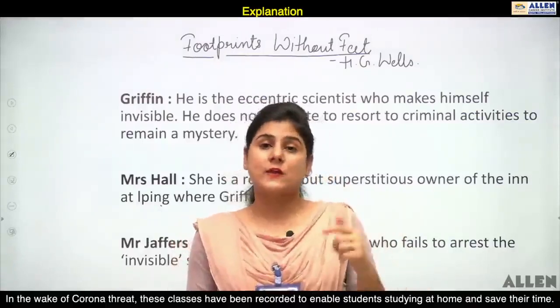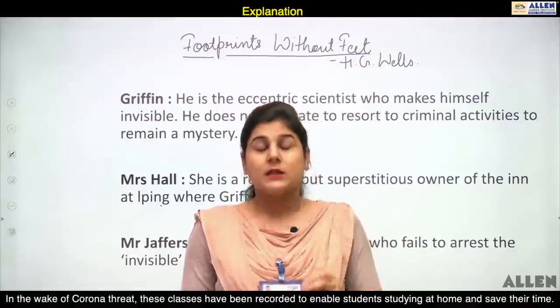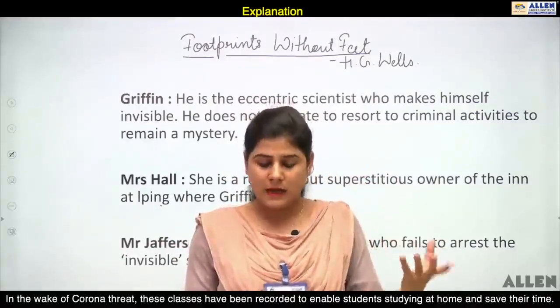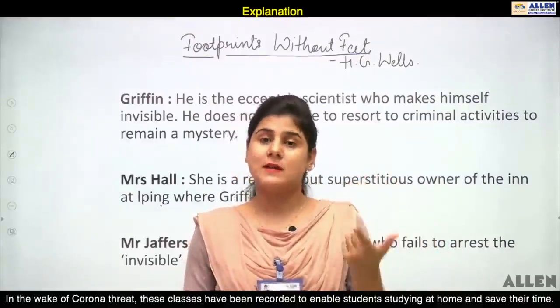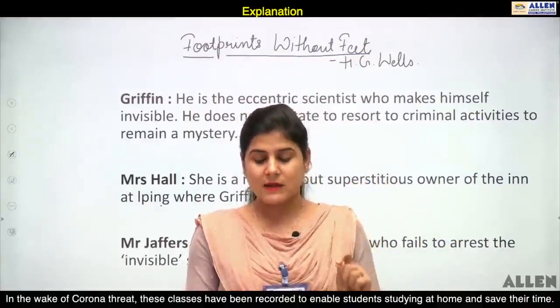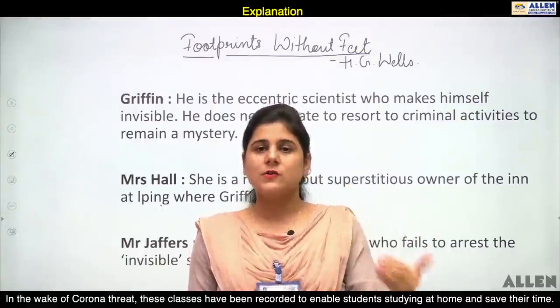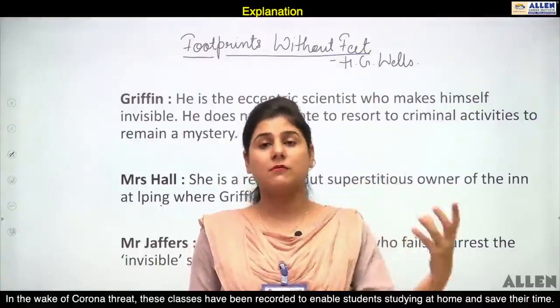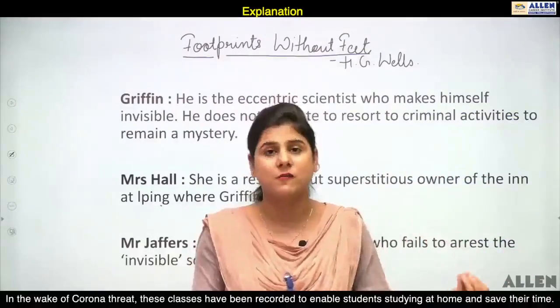Now comes the explanation of this mystery, and the explanation is simple enough. There's a scientist named Griffin, and the two boys were following that scientist, who has invented some drugs. Using those drugs, he can convert a human being into an invisible, transparent body.